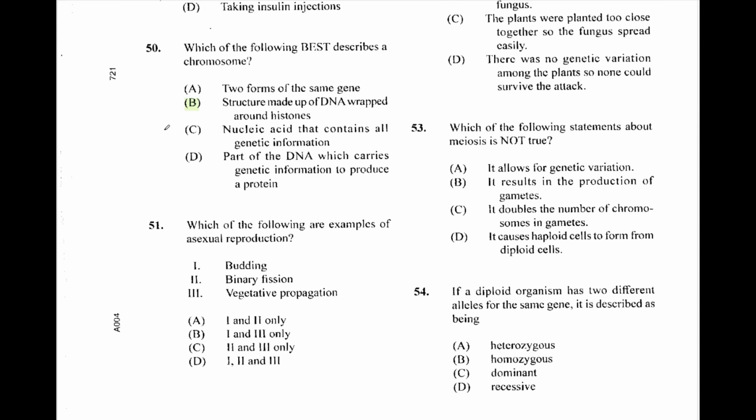Question 51. Which of the following are examples of asexual reproduction? Is it budding, binary fission, vegetative propagation? We are looking at all of them for asexual reproduction. So D is our answer, 1, 2, and 3.